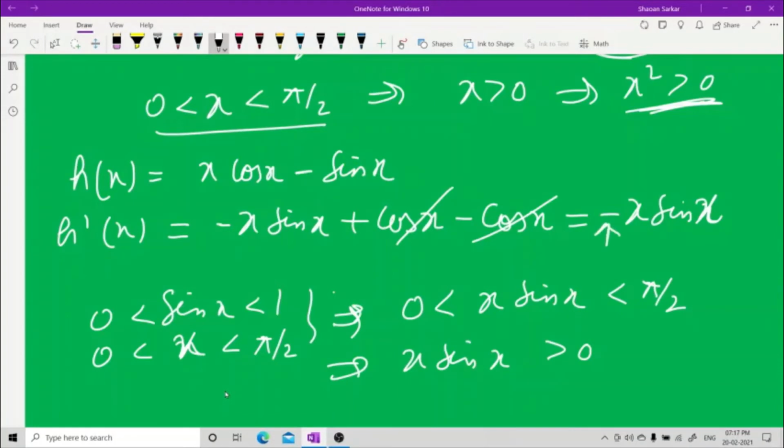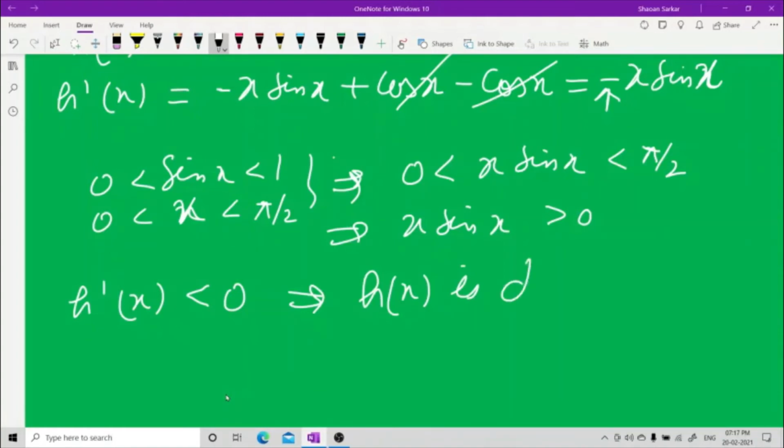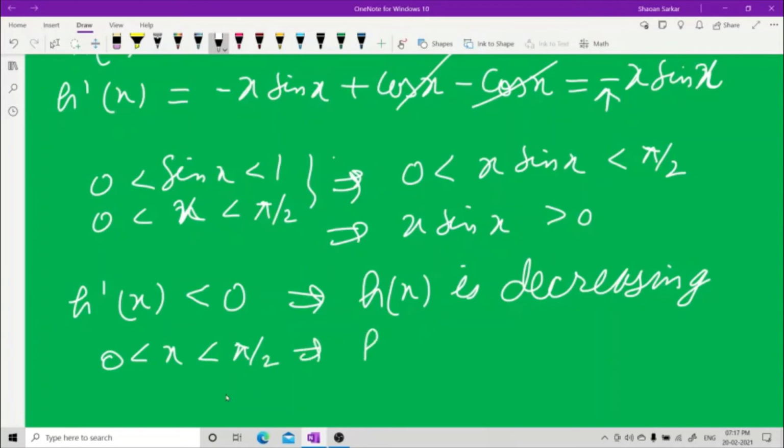So h dash x is less than 0, which implies h(x) is decreasing. Decreasing means if I take 0, x, pi by 2, then h(pi by 2) is less than h(x), which is less than h(0).